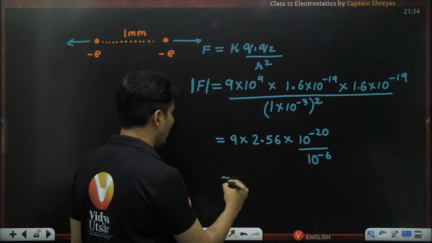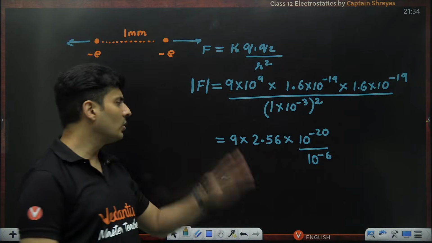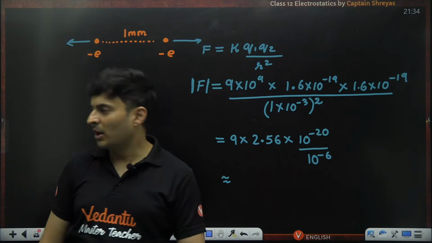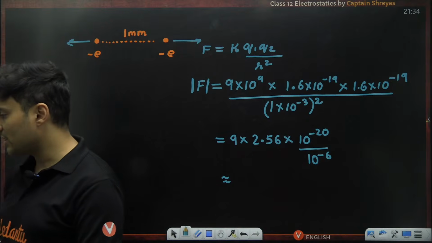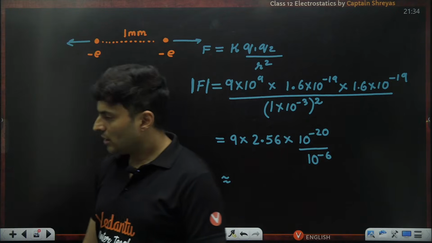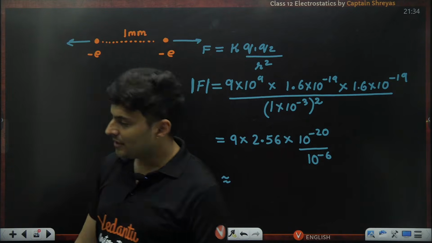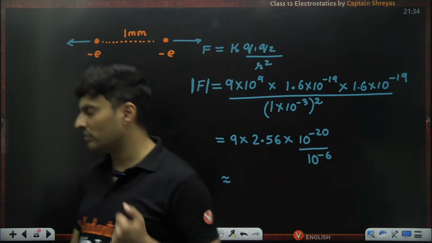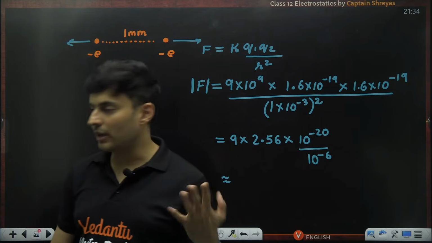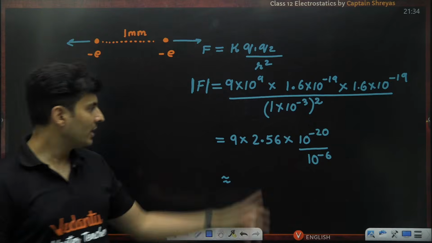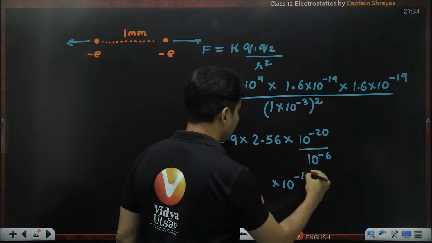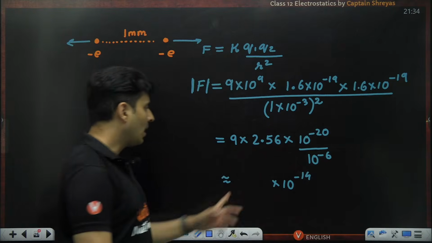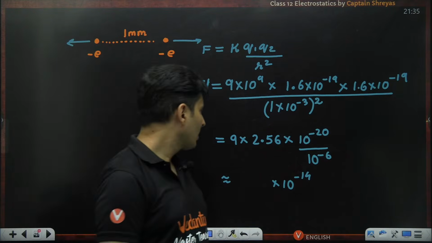So how much will this approximately be? 9 into 2.56. Come on, guys. 9 2s are 18, 9 3s are 27. So somewhere in between, like 22 or 23 or 24. And what is the power of 10 that you will get? You will get the power of 10 as minus 14. How much is it coming out to be, guys? 25.